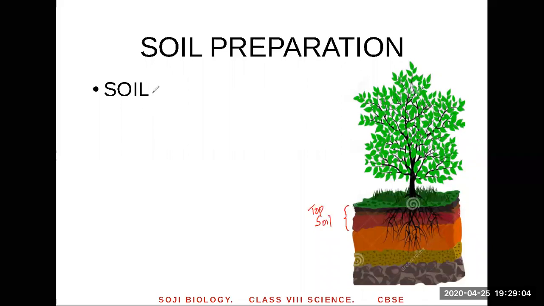What exactly do you find in the soil? Soil is a medium in which plants grow. Okay, that's number one point. It's a medium for the plants to grow. Second, what is it made up of? It's a mixture of sand plus clay. Clay is a sticky soil. Sand is what you find on the beach. Clay is the sticky soil you find in India, not here. Here we have only sand in the soil.